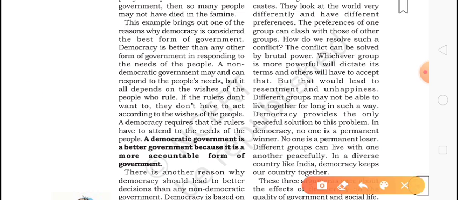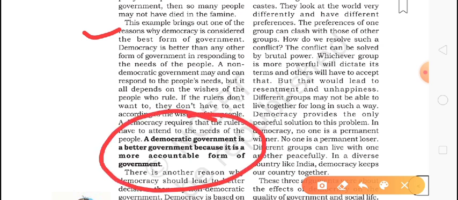That same thing they are saying: this example brings out that one of the reasons why democracy is considered the best form of government is that democracy is better than any other form of government in responding to the needs of the people. So what they are saying is, a democratic government is a better government because it is a more accountable form of government.